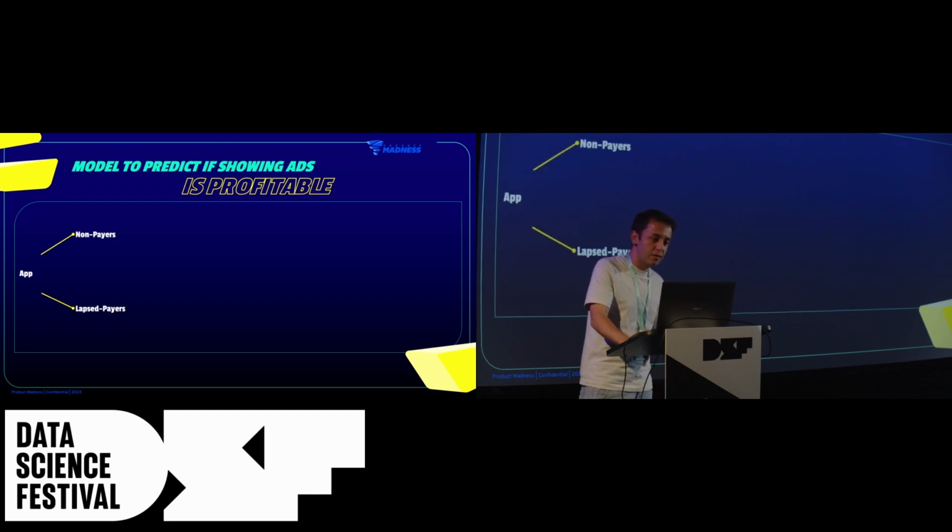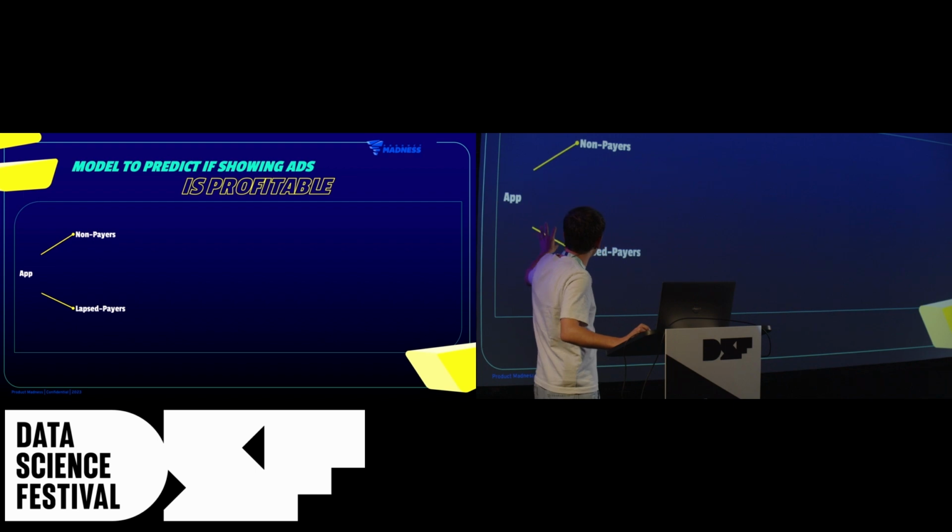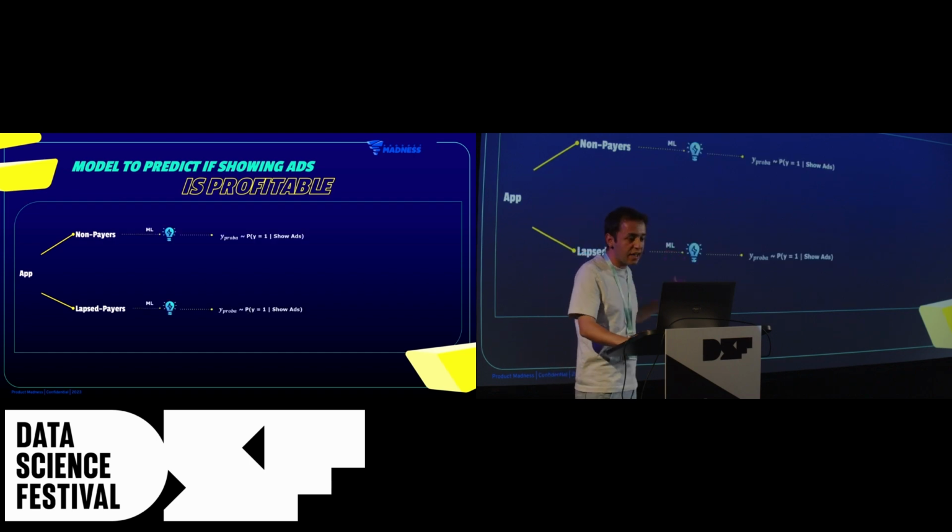So what we know is that for each app, we have a different world. And within each app, we already talked about avoiding showing ads to the active payers. But we can utilize these two groups, non-payers and lapsed payers, which have different behavior and different history, and then start modeling this classification problem for each, which will output basically a propensity score of being profitable, given that this user was shown ads.